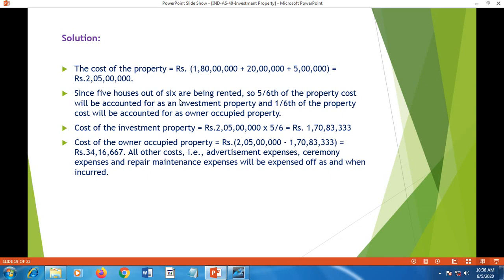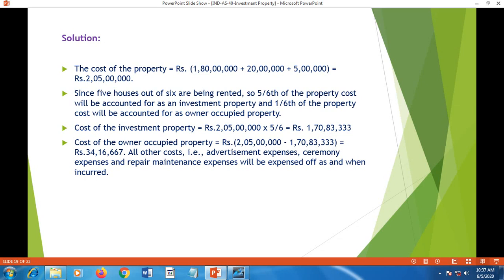Since 5 houses out of 6 are being rented, so 5 by 6 of the property cost will be accounted for as investment property and 1 by 6 of the property cost will be accounted for as owner occupied property. Cost of the investment property therefore is 2 crore 5 lakh into 5 by 6, that is 1 crore 70 lakh 83,333. Cost of owner occupied property in the same way is 2 crore 5 lakh minus the cost of investment property 1 crore 70 lakh 83,333, that gives 34 lakh